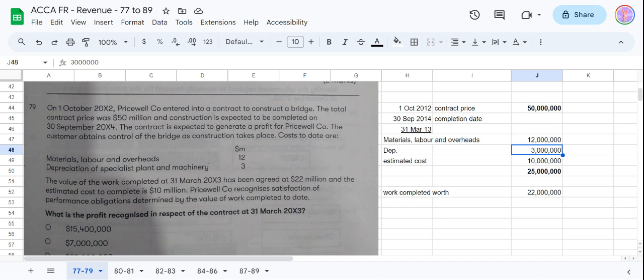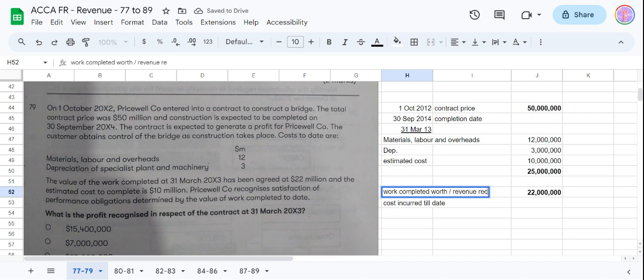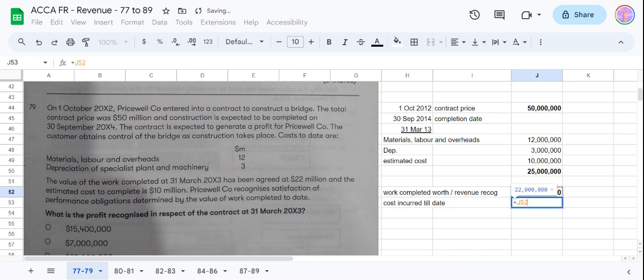So the contract revenue they have recognized is this 22 million. This is the contract revenue. Cost to date is 15, we can say 12 plus 3. And estimated cost is 10. But work completed with this cost incurred till date, we can say this is revenue recognized, 22 million, because the value is this. Cost incurred till date is 12 plus 3, 15.